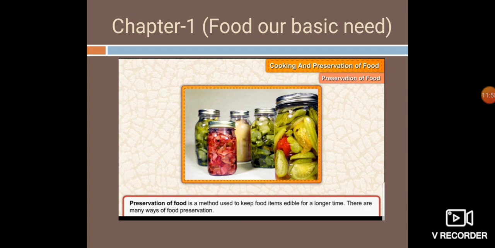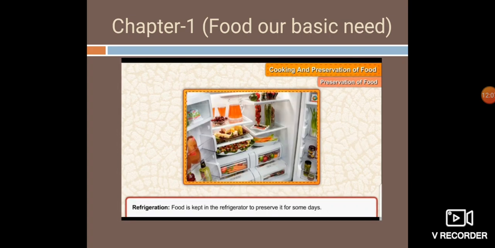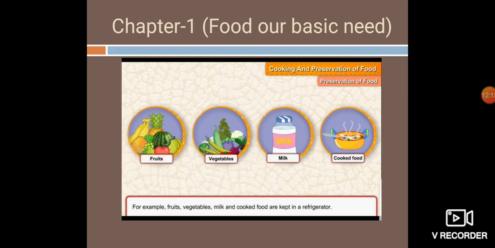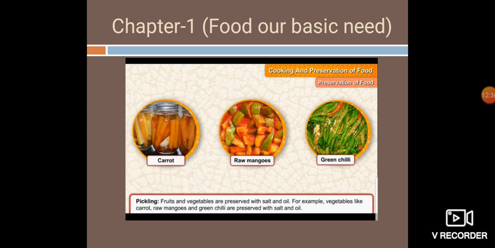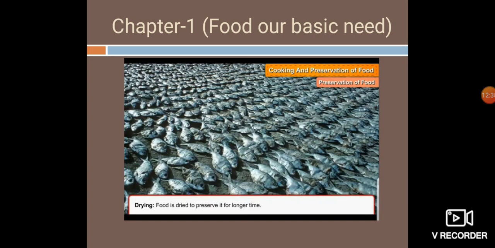Preservation of food is a method used to keep food items edible for a longer time. There are many ways of food preservation. First one is refrigeration. Food is kept in the refrigerator to preserve it for some days. For example, we keep fruits, vegetables, milk, and cooked food in the refrigerator. Then pickling. Fruits and vegetables are preserved with salt and oil. For example, carrot, raw mangoes, and green chilies are preserved with salt and oil.